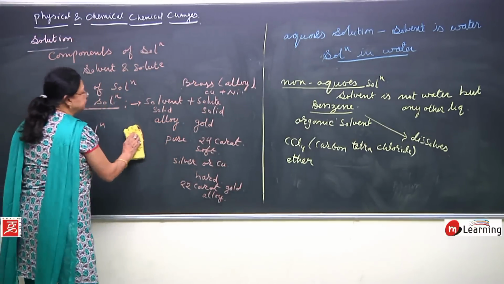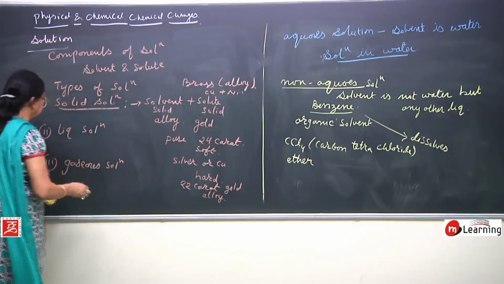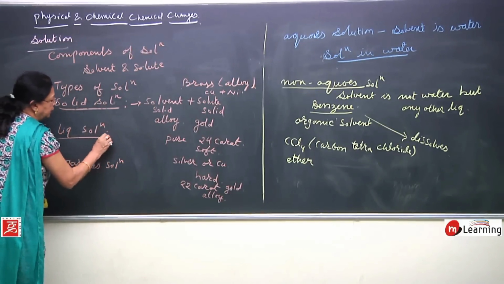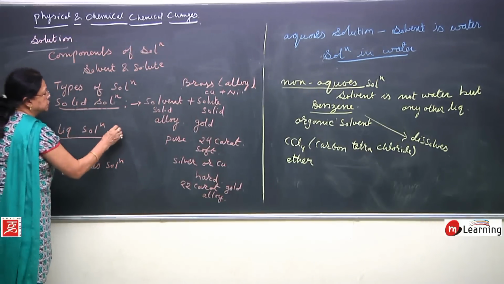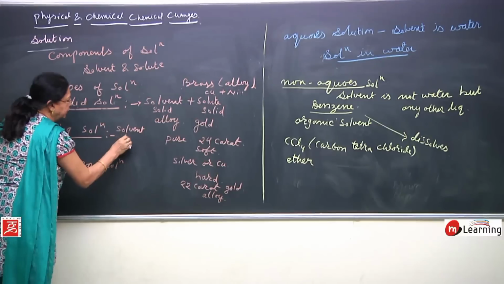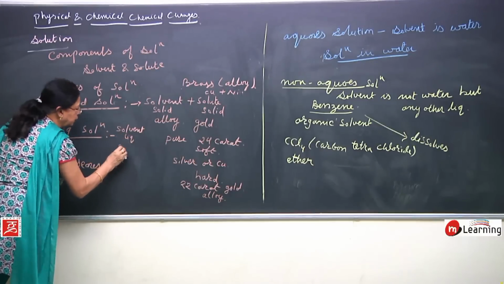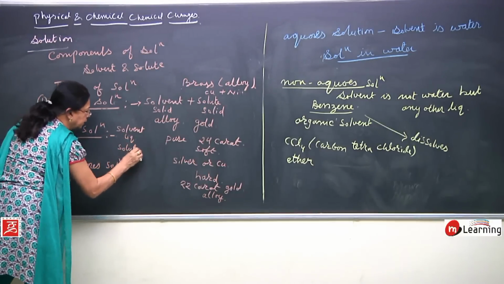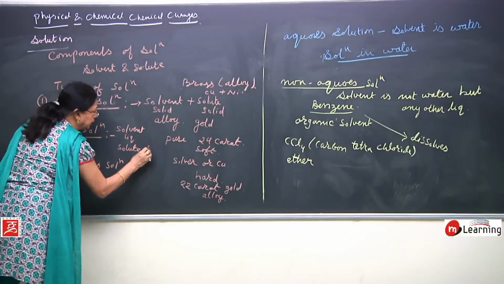Now next comes liquid solution. Liquid solution means solvent is liquid and solute is solid.